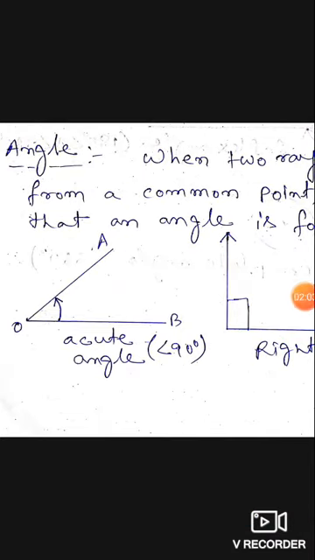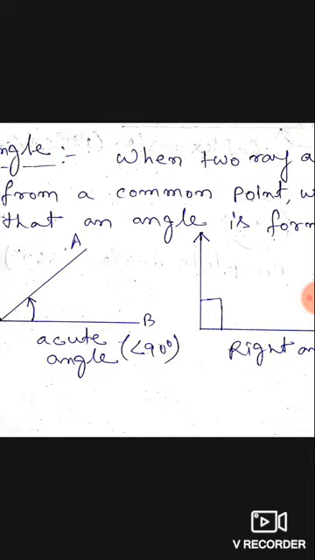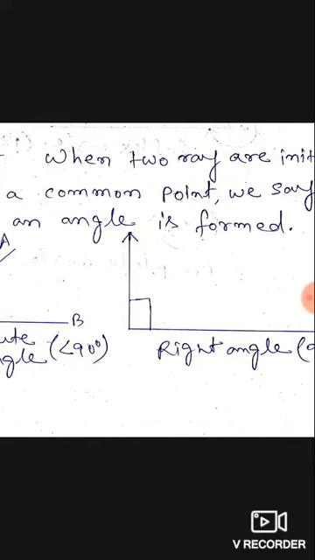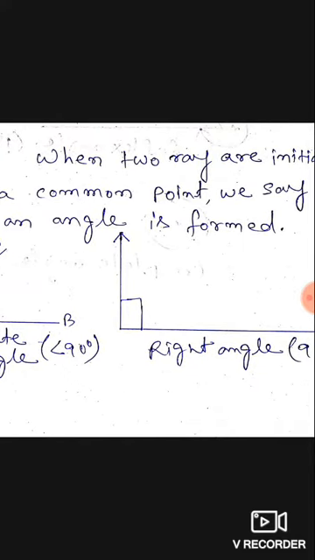Here you can see it is considered as acute angle, and obviously here it is written that it is less than 90. So what do you mean by that? An acute angle always measures between 0 to 90. It may be 89 degree, but it can never be 90 degree. The measure of an acute angle can never be exactly 90, because when it is 90, it will be considered as a right angle, like this. The figure you can see here, that is the right angle.